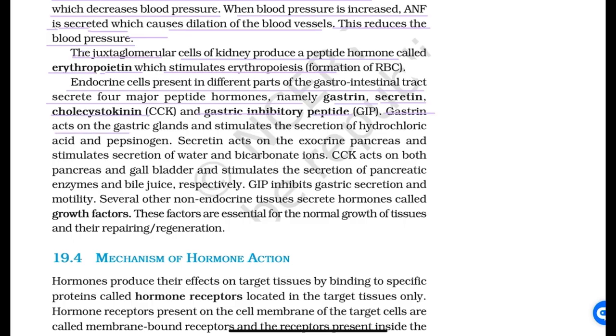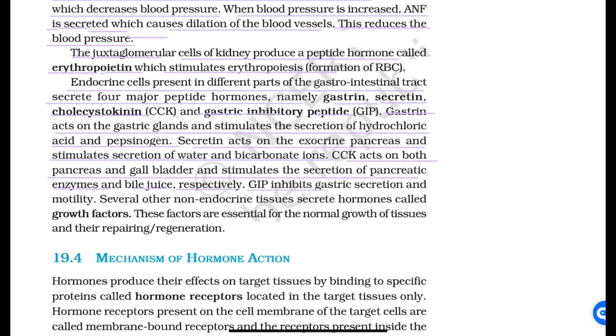Gastrin acts on the gastric glands and stimulates the secretion of hydrochloric acid and pepsinogen. Secretin acts on the exocrine pancreas and stimulates secretion of water and bicarbonate ions. CCK acts on both the pancreas and gallbladder and stimulates the secretion of pancreatic enzymes and bile juice, respectively.